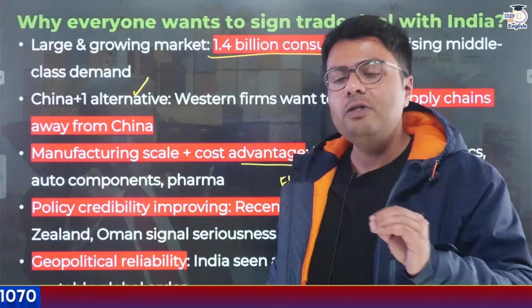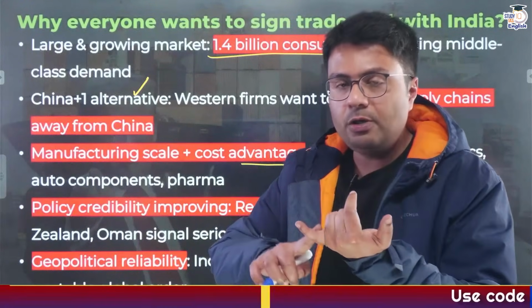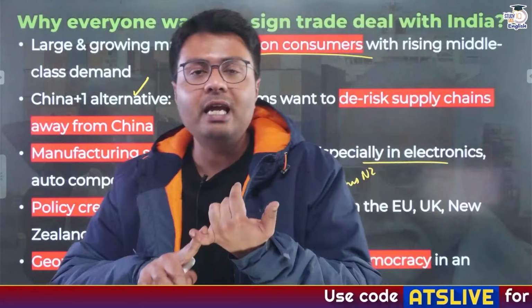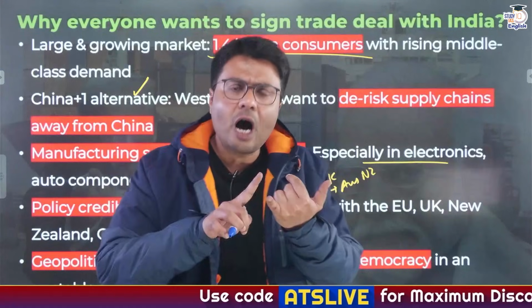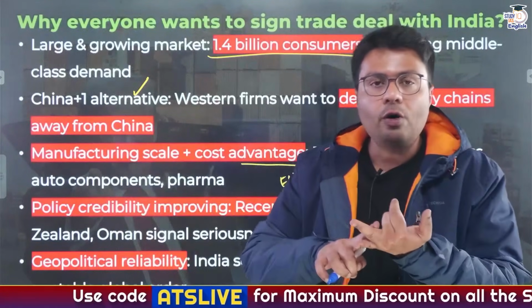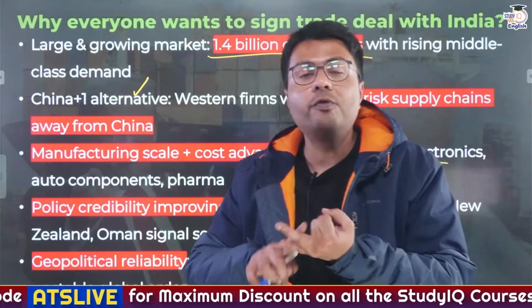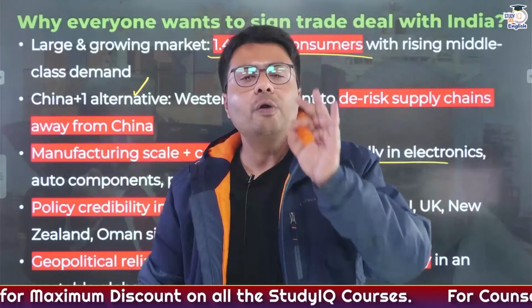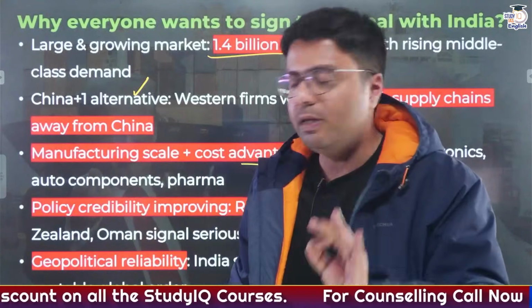So these are the reasons: because of stable political structure, because of a good aspiring economy, because of continuous urban and rural demand, because of the place which India offers as an alternative to China, all of the countries want to sign a trade deal with India. But despite this fact, there were many reasons which led to the delay of the signing of the India and US deal.